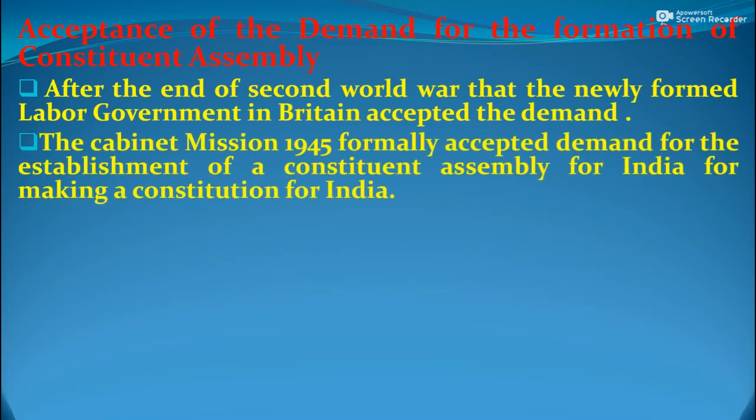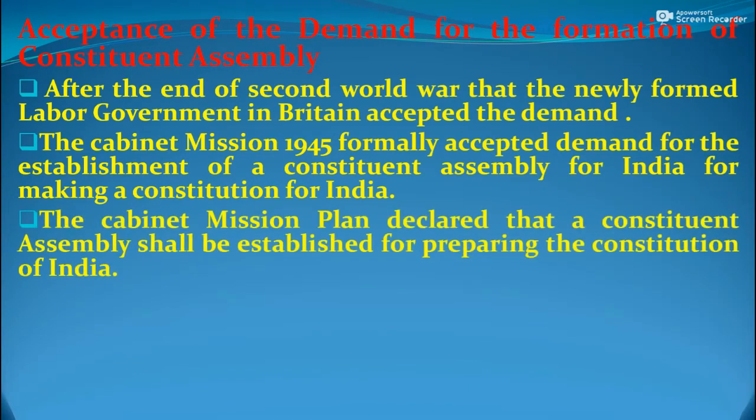The Cabinet Mission of 1945 formally accepted the demand for the establishment of a Constituent Assembly for making a constitution for India. The Cabinet Mission Plan declared that a Constituent Assembly shall be established for preparing the Constitution of India.